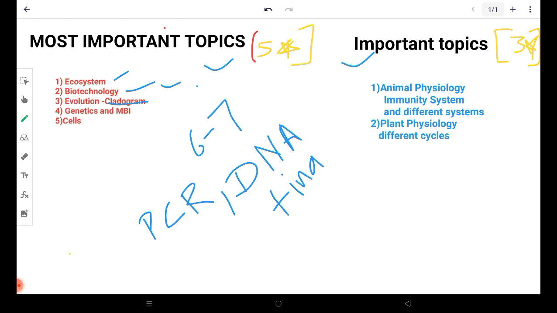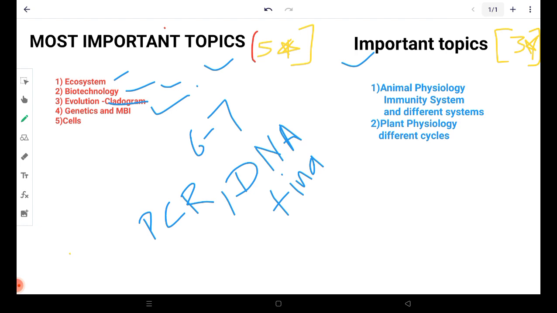For the cladogram I will try to make one video, but till then try to read yourself about the cladogram, and I can promise you that at least two questions will be given on the cladogram, including IOQB part 1 and part 2. So cladogram is an important topic, and you cannot leave it. You may leave the topics related to Darwin's theory and Lamarck's theory. These are not that important in IOQB, but the cladogram is, and how to approach a question based on it. You do not need the theory part of the cladogram; you must have the approach to solve the cladogram question.